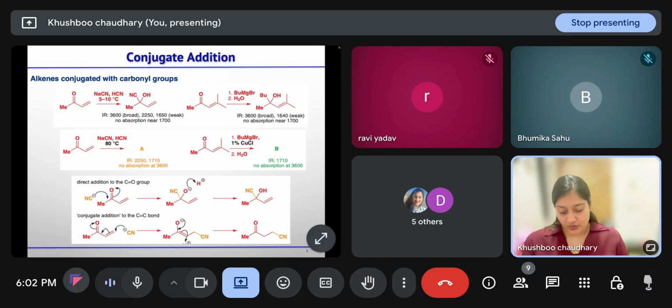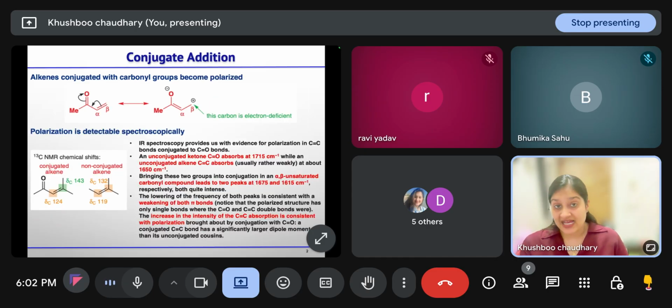We already know that the carbonyl compound can act as an electrophile as well as a nucleophile. It acts as an electrophile through the carbonyl carbon, which has a polarization that makes the carbonyl carbon electrophilic. Now, in the case of alpha beta unsaturated carbonyl compounds,